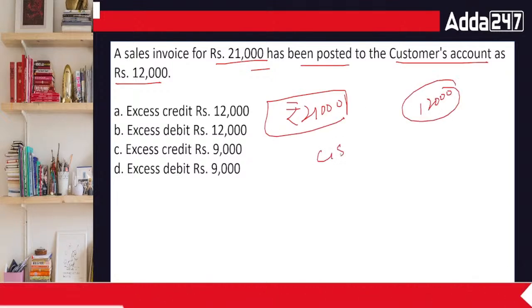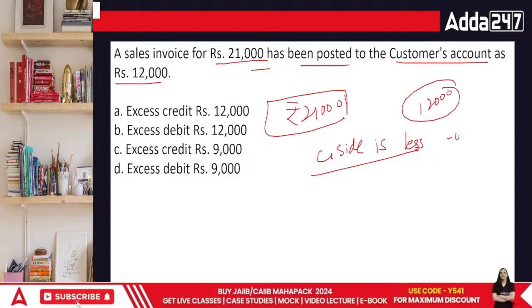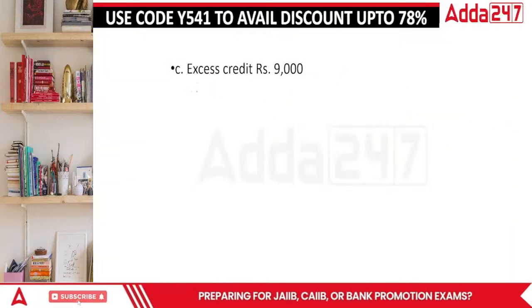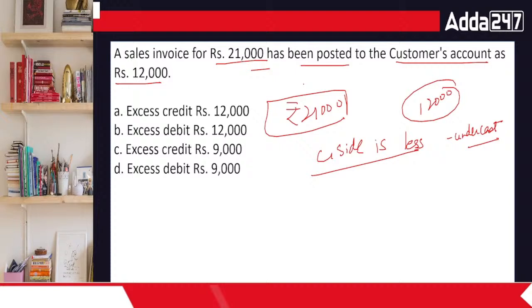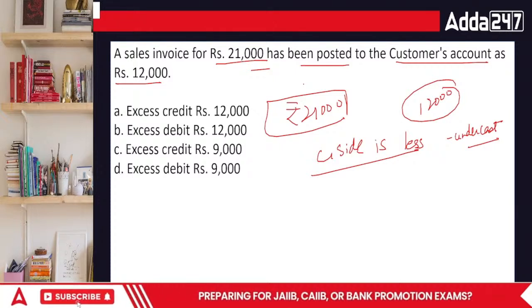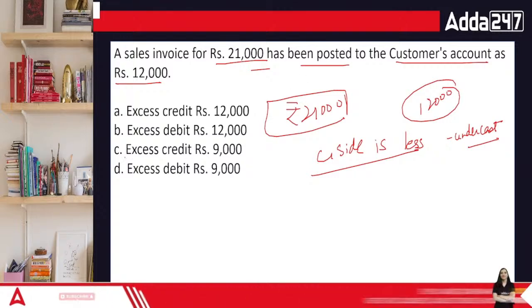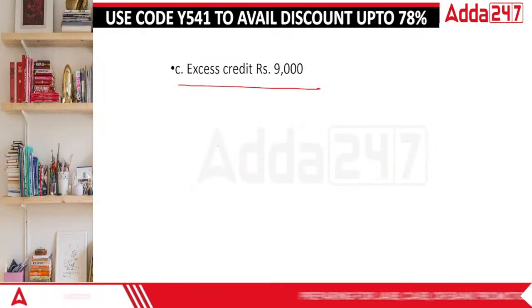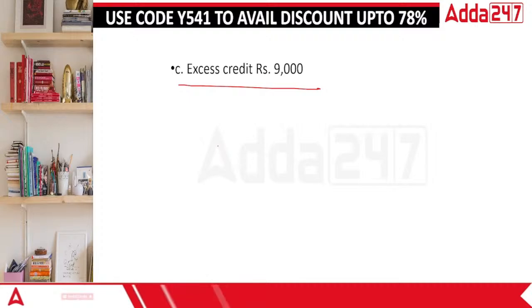That means my credit side is less. Less means it is undercast. Undercast means when we record it, there is an excess credit of rupees 9,000. In this case, we will have to do the credit more. Yes, we have to do the credit more. The question says this only. We have to do more of credit. Done.